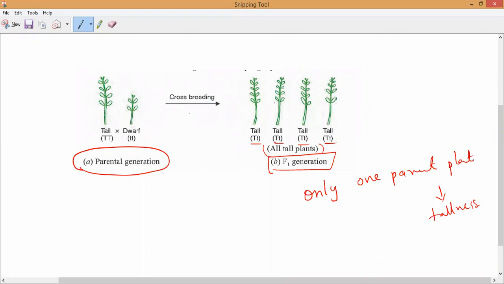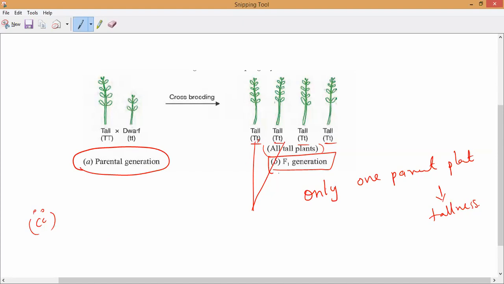Arvind, Karthikeyan, Arya, F1 generation. In the F1 generation, who is dominating here? The dominating gene is tallness. Only tallness appears and there is no dwarfness present. Now you select any two F1 plants. Let me take this one and this one. If you crossbreed them, try to understand carefully, this is the second point.